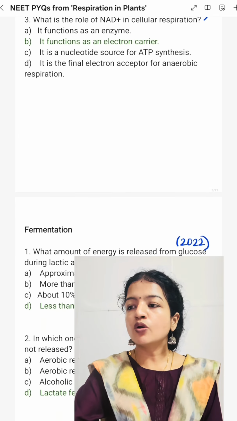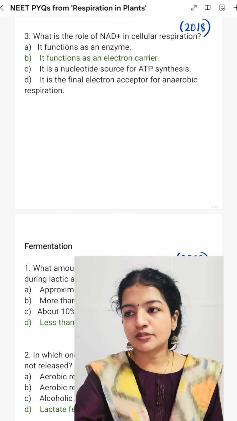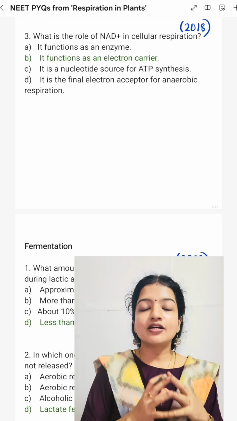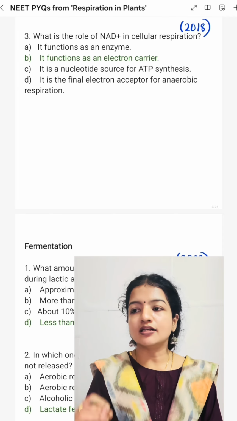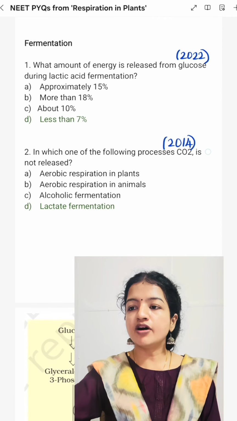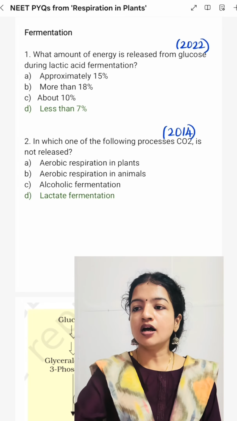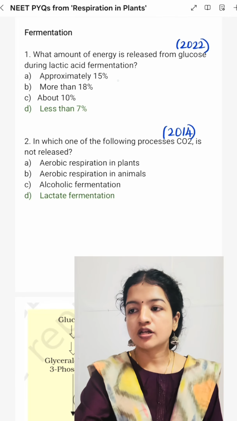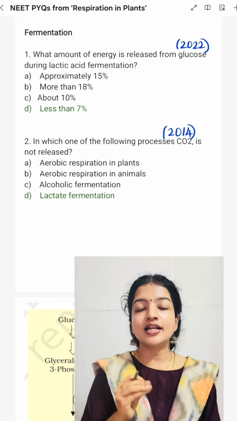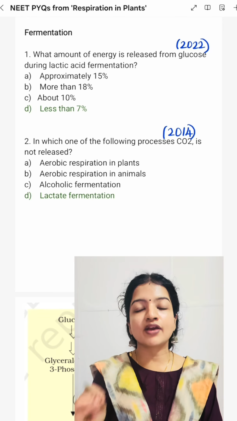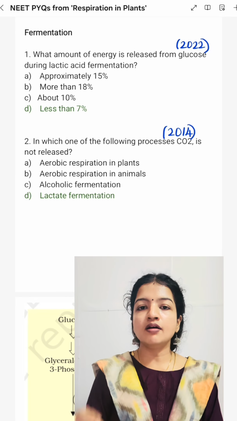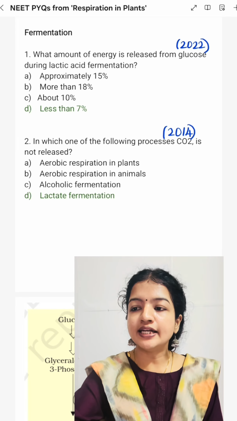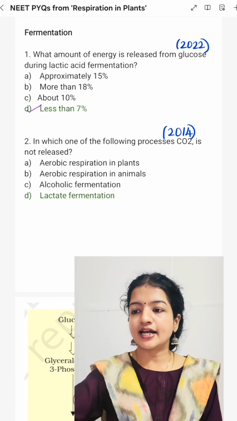Then, what is the role of NAD plus in cellular respiration? So, NAD plus functions as an electron carrier. Option B. Then, let's look at the questions asked from fermentation. First question is, what amount of energy is released from glucose during lactic acid fermentation? So, in anaerobic fermentation, less than 7% of energy from glucose is released. So, option D, less than 7% is the right answer.